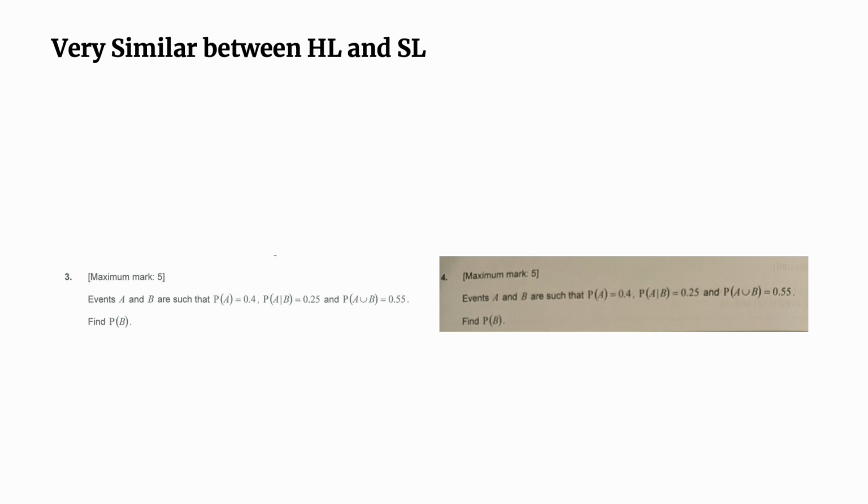So this question puts the student to practice more in terms of the simultaneous equation. When they see the conditional probability, they want to convert. When they see the union, they want to convert. And that's how we practice those problems. And as you can see, left hand side HL, right hand side SL, exactly the same from 2023.